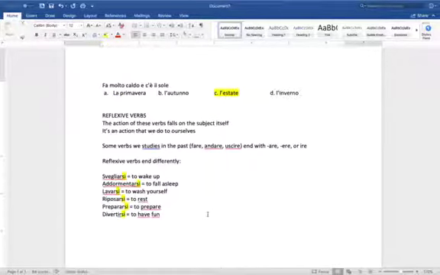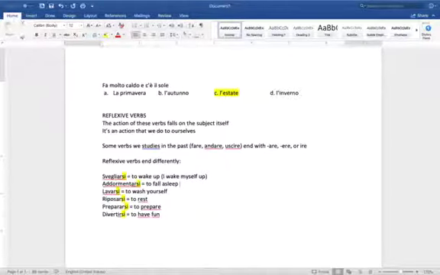So as you can see, all these verbs belong to a specific conjugation. Now, again, let's reflect together on what it means, this thing of the reflexive verb. Like I said, the action falls on the subject. Let's take, for example, the verb to wake up. In Italian, we don't say I wake up. In Italian, I say I wake myself up.